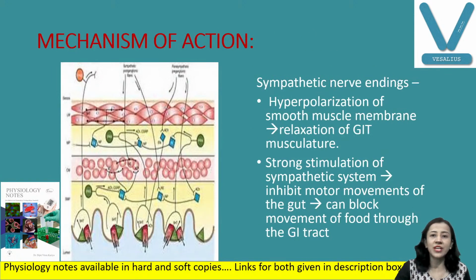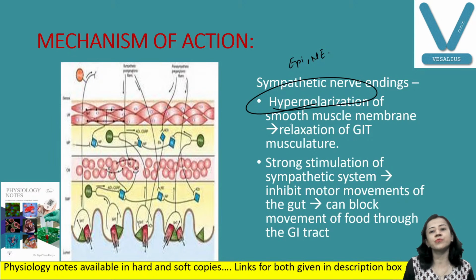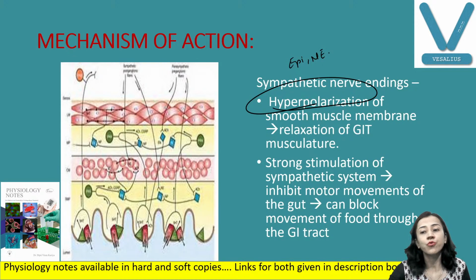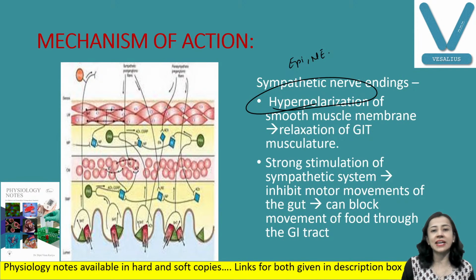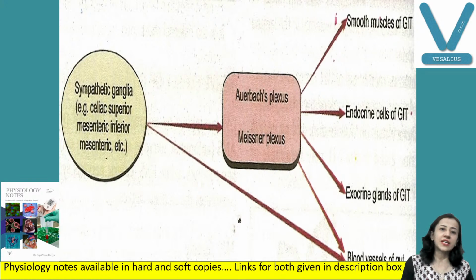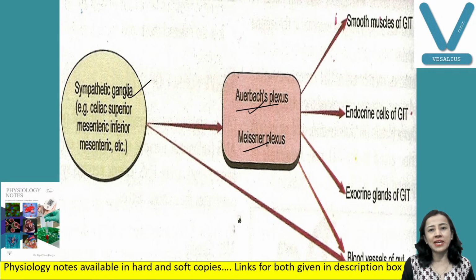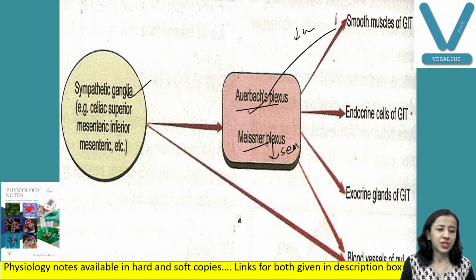Now, the sympathetic neurotransmitters are epinephrine and norepinephrine. Their action causes hyperpolarization of the smooth muscle membrane, so the muscle gets relaxed. There is no muscle contraction, no muscle movement. It also inhibits the motor movements, and it can block the movement of food through the digestive tract. So the food will not pass if the sympathetic gets activated. Fine. So you can see here the sympathetic has effect through both plexuses: the myenteric plexus for muscle movement, decreasing movement, and the submucosal plexus, decreasing secretion.